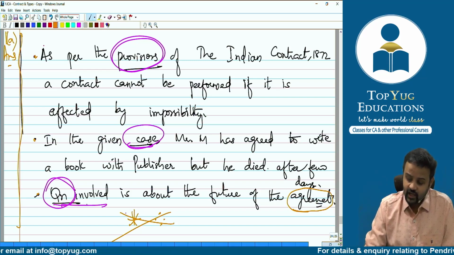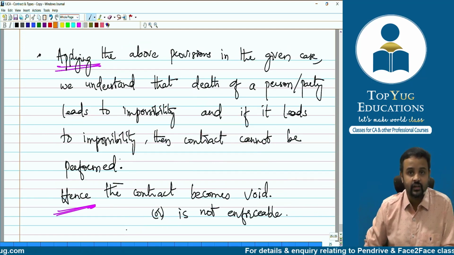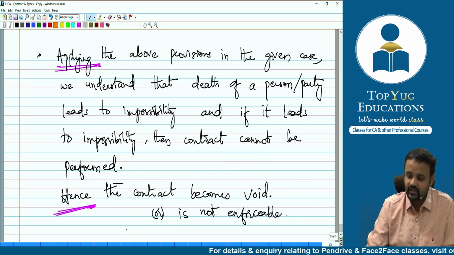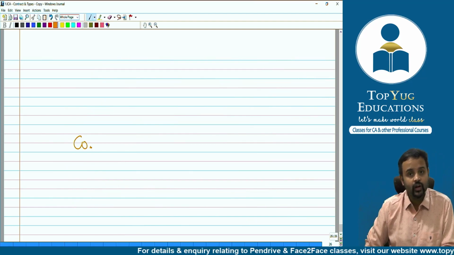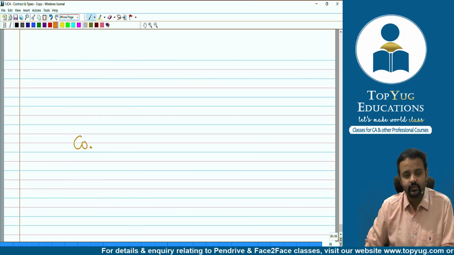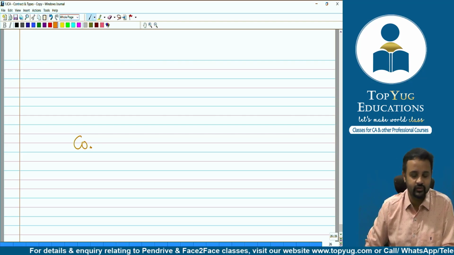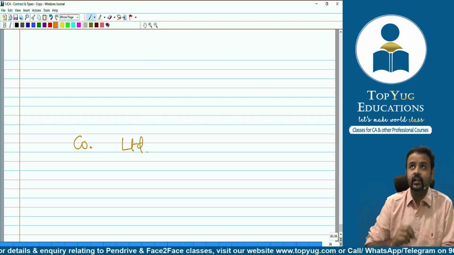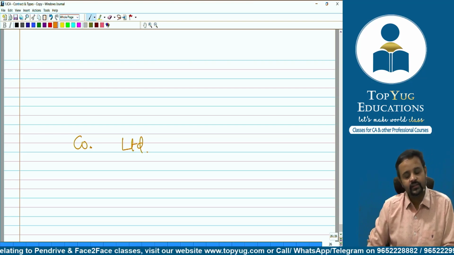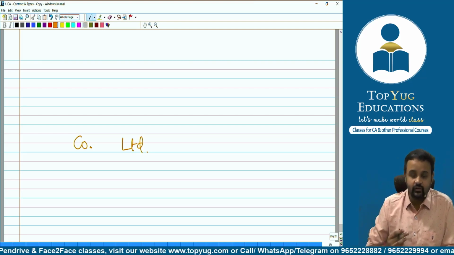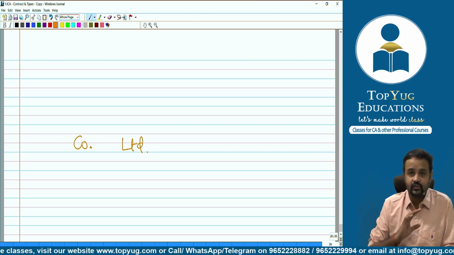You may say, sir, can't we use some short forms? We have the habit of using short forms like THE. Can we use D? No, not at all. Please understand that's not allowed. But when it comes to something like this, CO dot, company, this has got universal acceptability. So if you want to use some short forms which have got universal acceptability, you may use them. Same way, LTD, limited. All of us know LTD means what? Limited. This you can use. So the ones which have universal acceptability, you may use. There's no problem. Otherwise, don't use short forms.